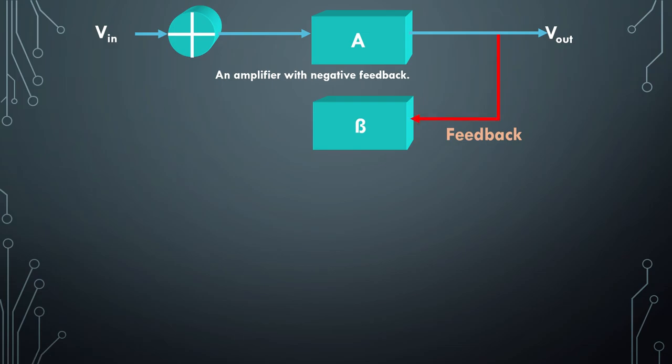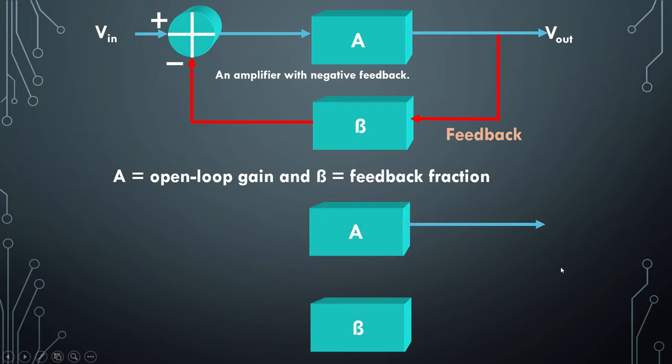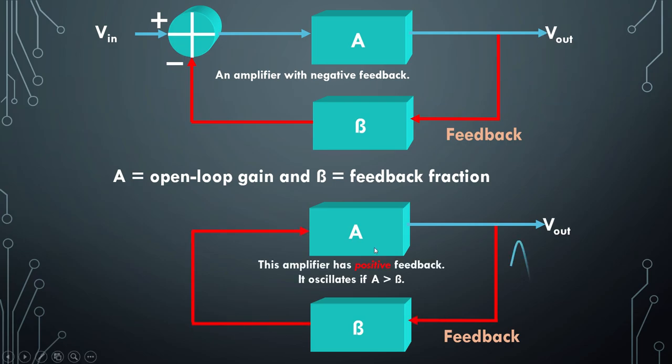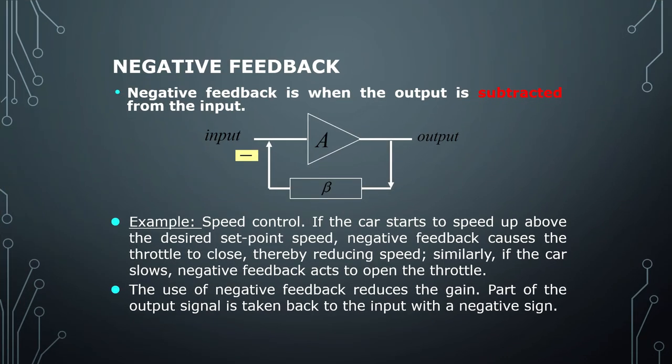Let us again discuss it. We have positive feedback, where we take the positive part and sum it with the input, and we have negative feedback, where we subtract it from the input, right? So we have two types of feedback. Here our part is negative feedback.